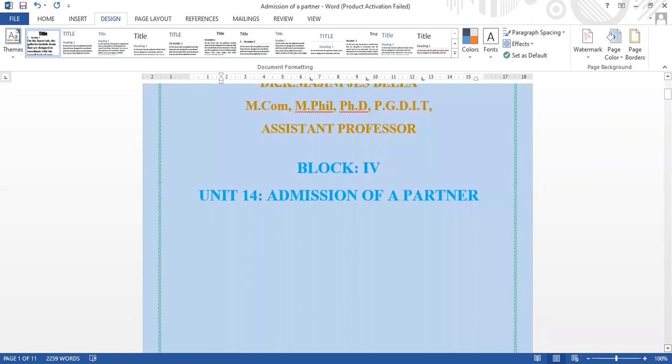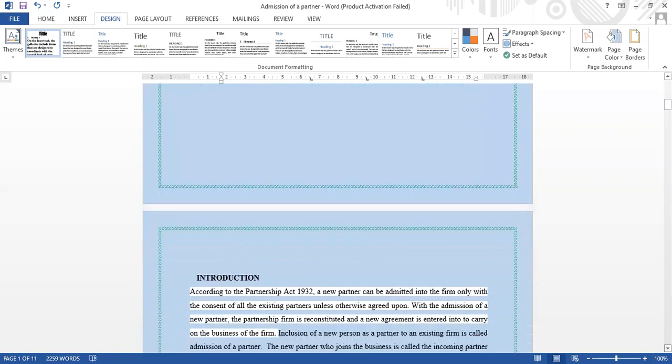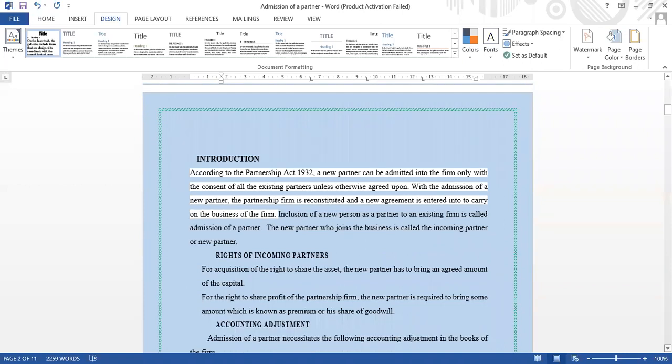In this class, we are going to learn about admission of a partner. Unit 14, Block 4. First, we can see the introduction of admission of a partner.